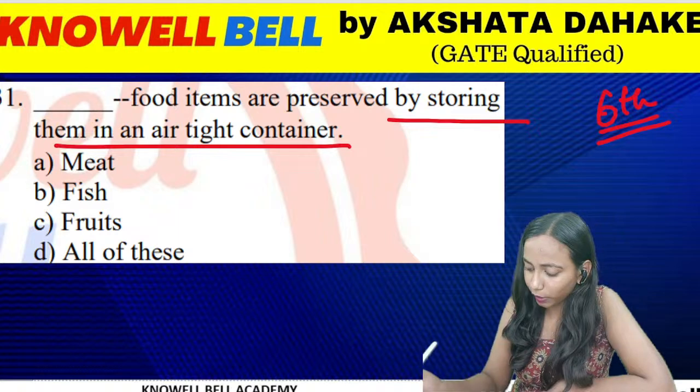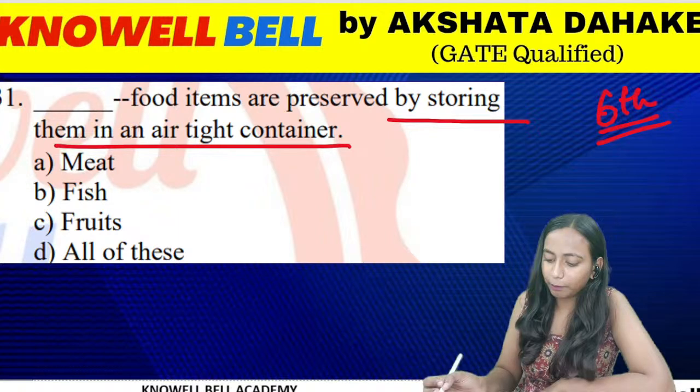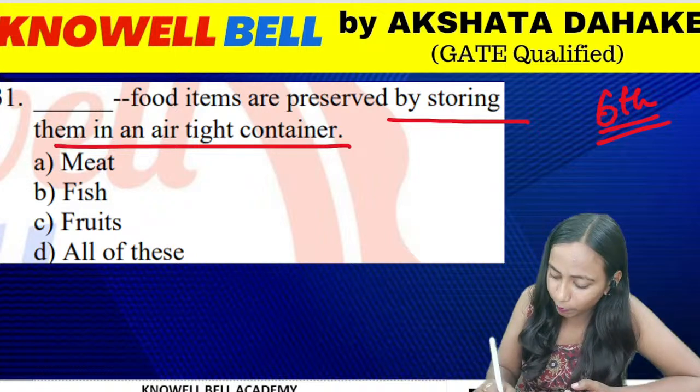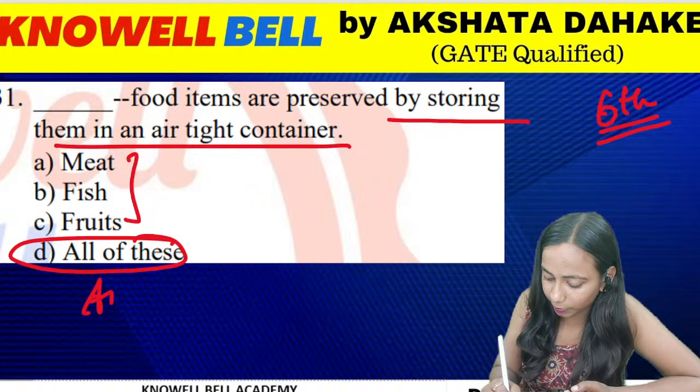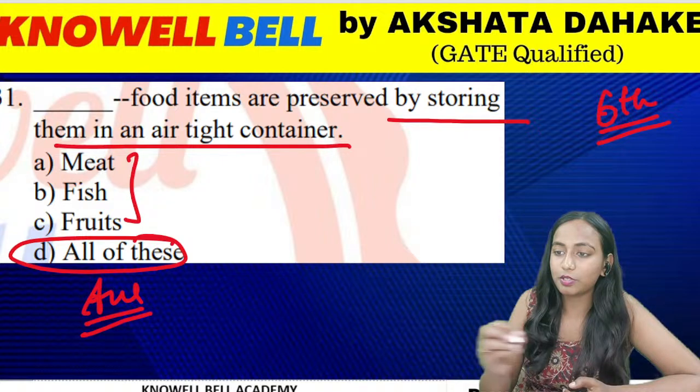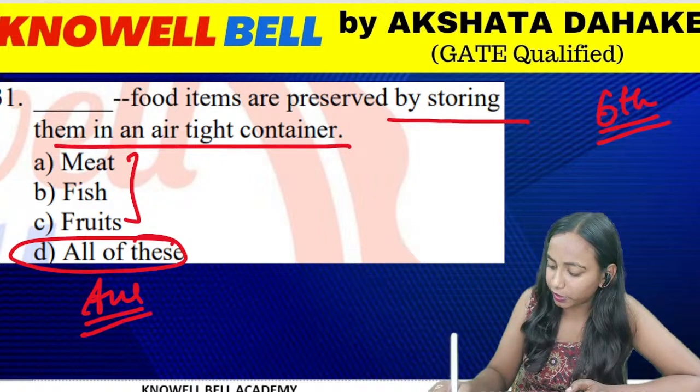So which food items are stored, how do we store them, in an airtight container. Meat, fish and fruits, all of them can be primarily preserved by storing them in an airtight container. So the right answer for the question will be option D, and this was question number 301.